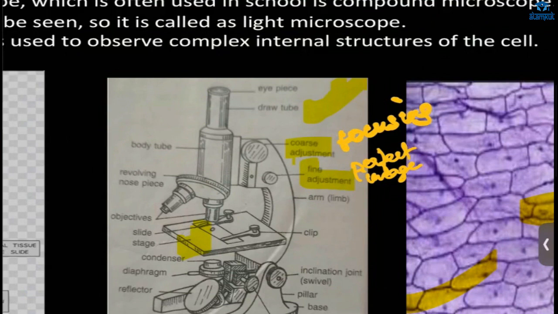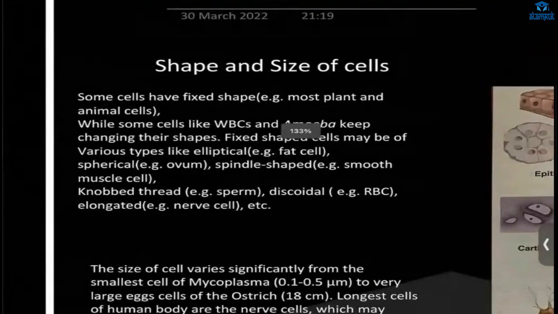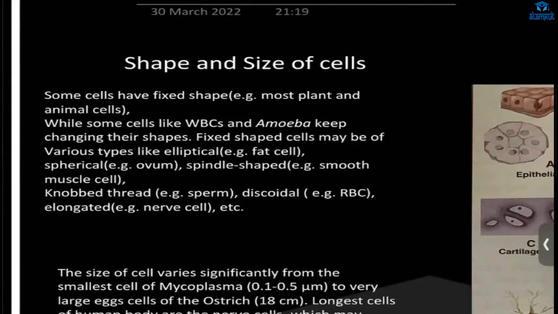Understood? This coarse adjustment, what does it do? Whatever we want to focus, it focuses. Whatever object, whatever bacteria we want to focus, it focuses. And this fine adjustment, what does it do? Inside the bacteria, it zooms in, okay? So we can see the internal structure. Understood? Shreya and Farhan.